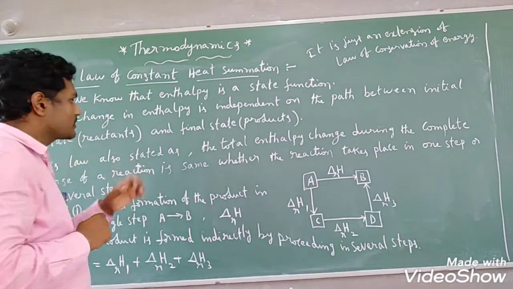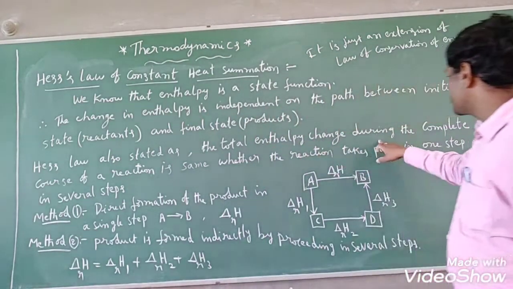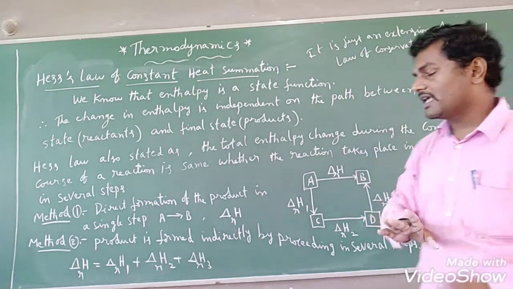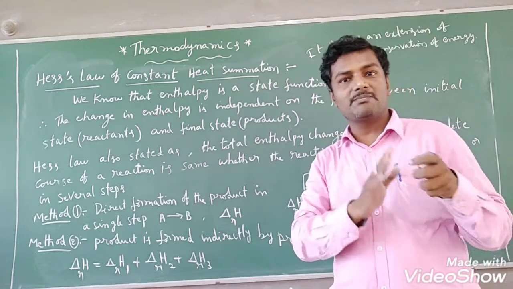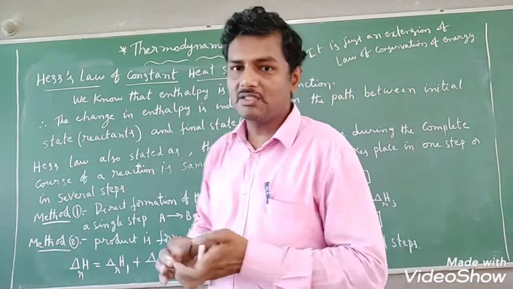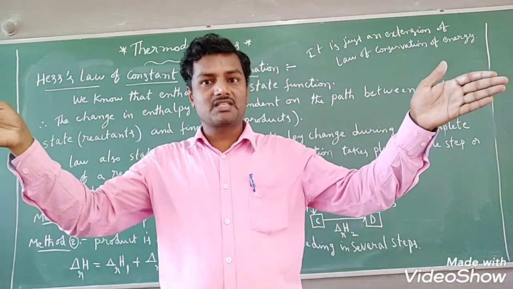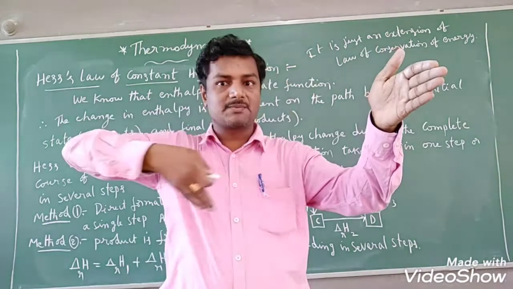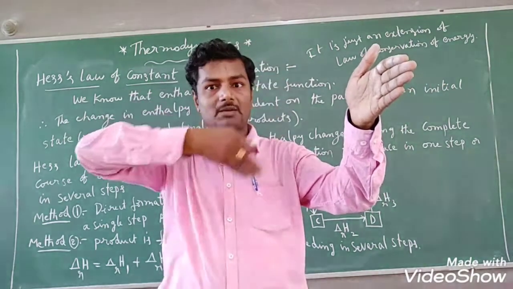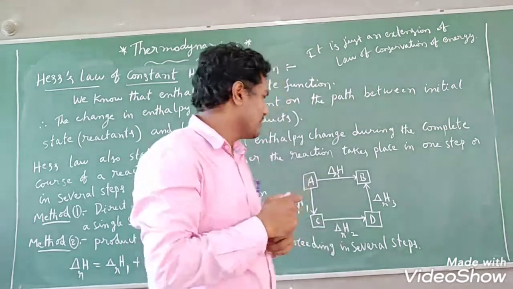So what does Hess's law mean? Mainly, in Hess's law, the total enthalpy change during the complete course of a reaction is the same whether the reaction takes place in one step or in several steps. That means the reaction may be complete within a single step, or else the reaction may take place in several steps. Through intermediates also there is a chance for it to take place. How is it? You may ask a question here.